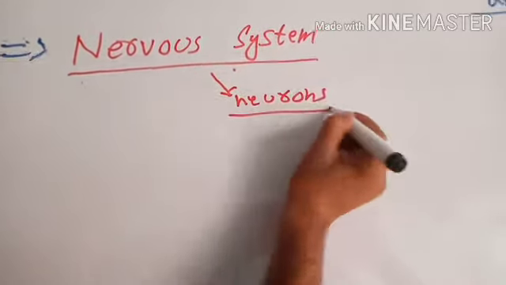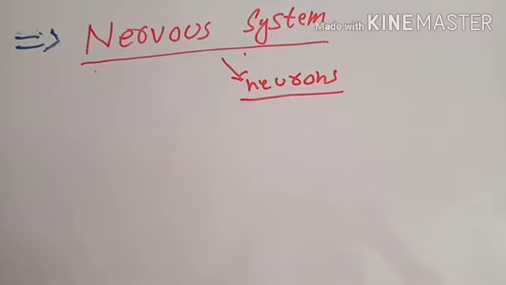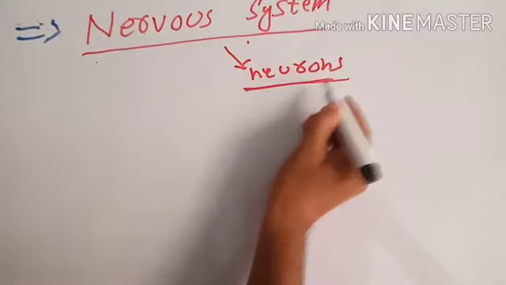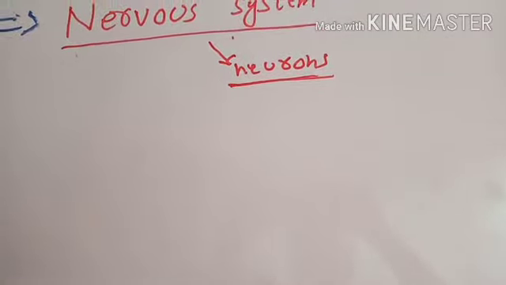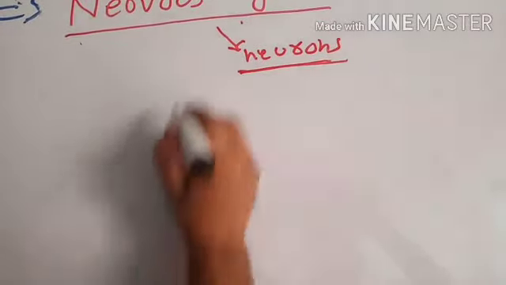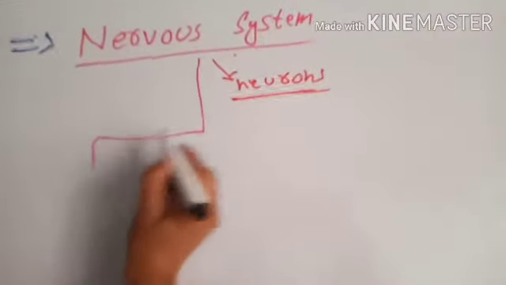Nervous system has its functional and structural unit neurons. Neurons are functional and structural units of nervous system. They make nervous system. And the types of nervous system depending upon the positions of neurons